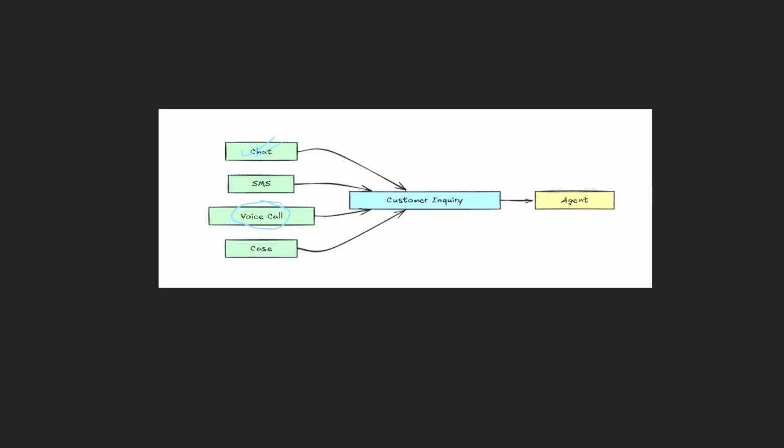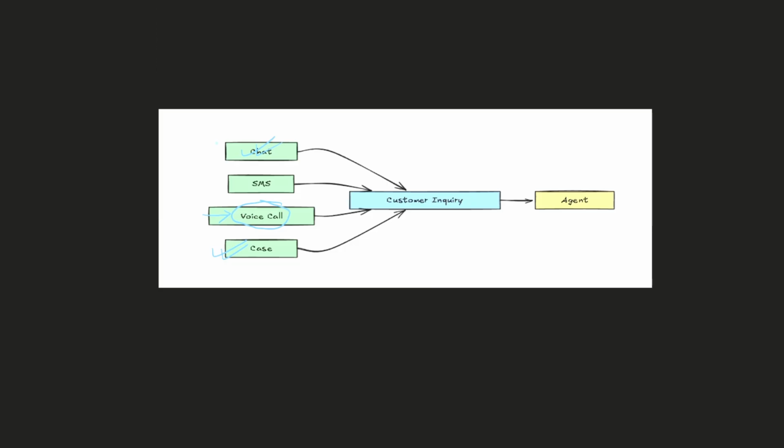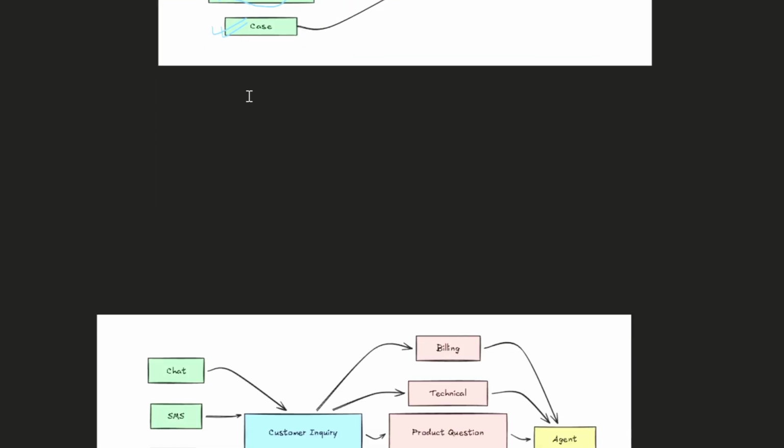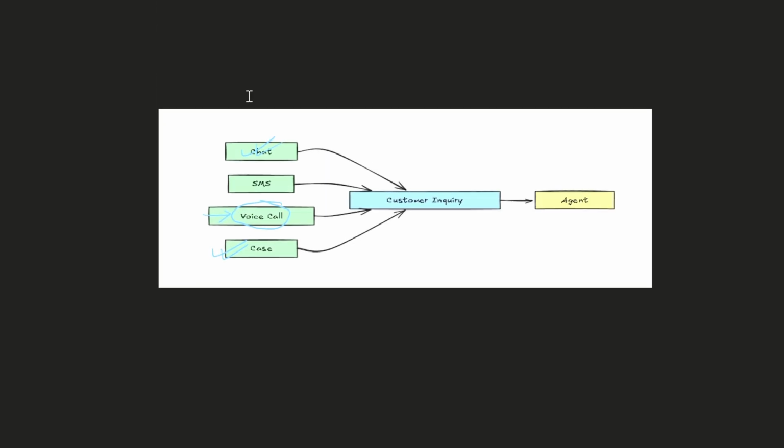For example, you cannot make a request which is coming through a voice call wait as long as a chat request or a case request, because a case request can be pending in a queue, right? So the first problem we face is the number of channels that a request can come into. It could be coming in as a Facebook comment also, right? We do not know. So there are multiple channels through which a customer can raise a request. And if you think that problem is enough, then wait, because there is something more.